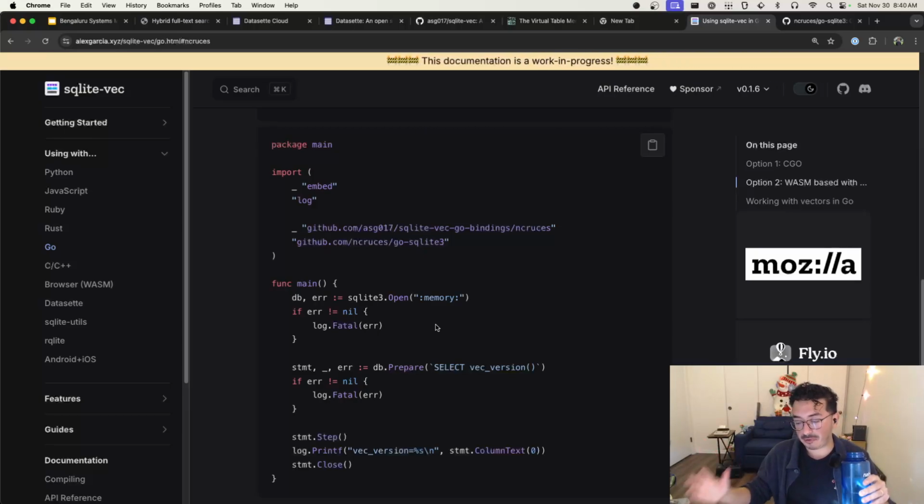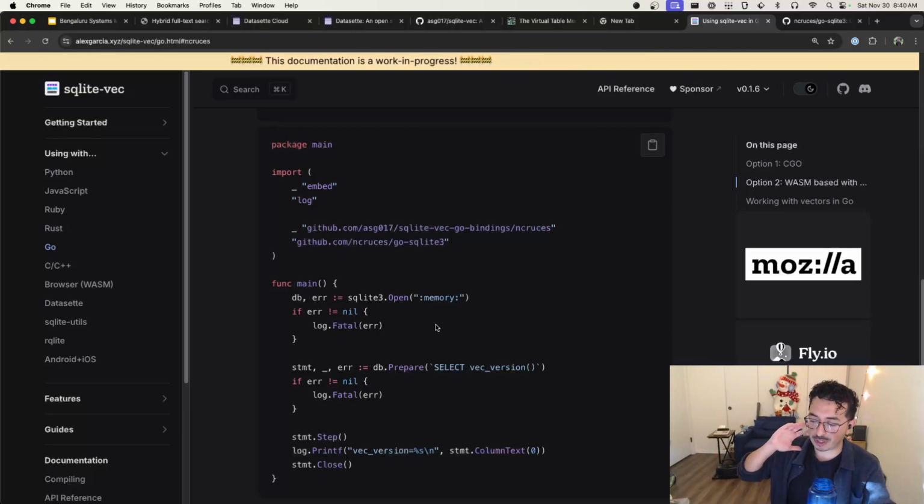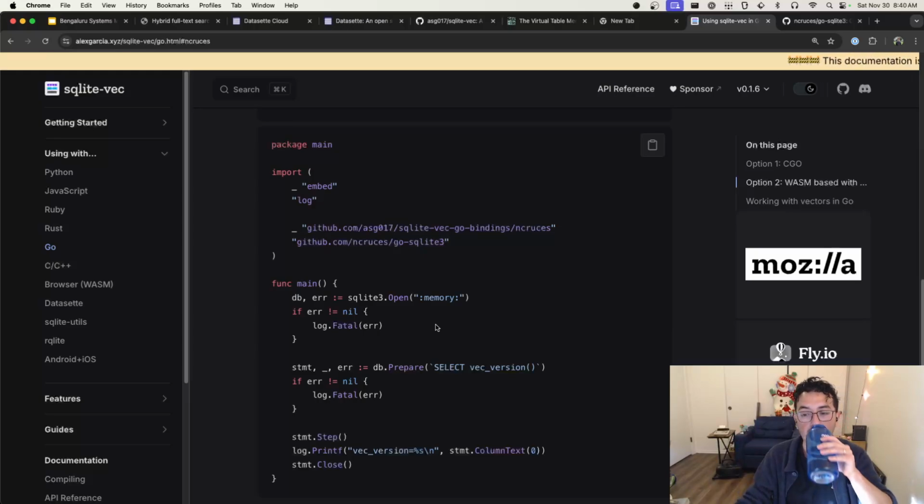But more than happy, if you have a specific WebAssembly platform that you're trying to target and you're having trouble getting sqlite-vec to work in that platform, feel free to file an issue. More than happy to work with you to get that to work. So yeah.